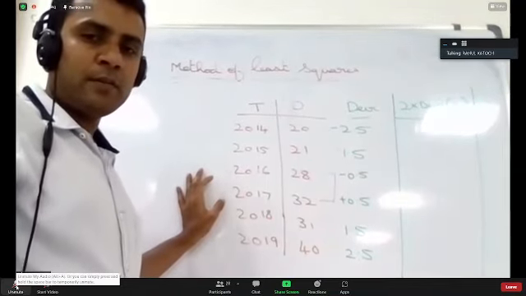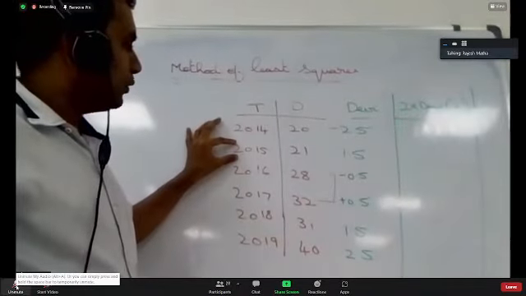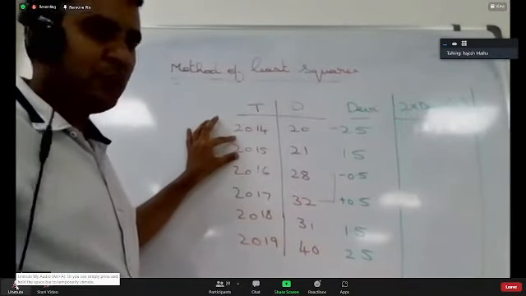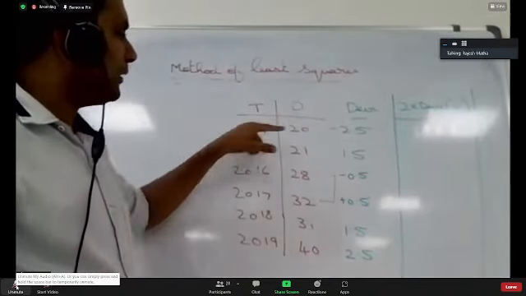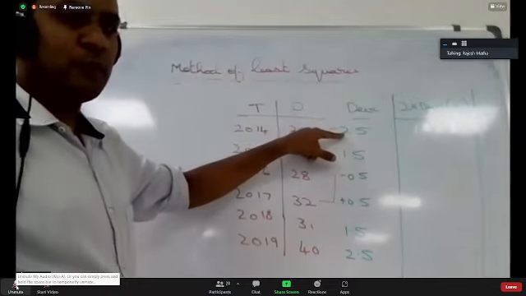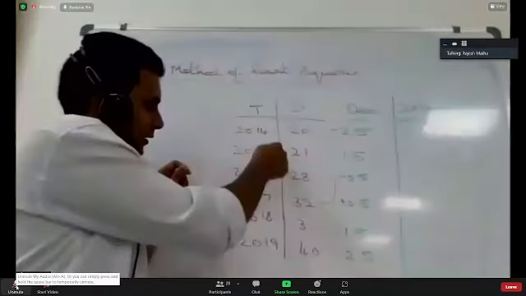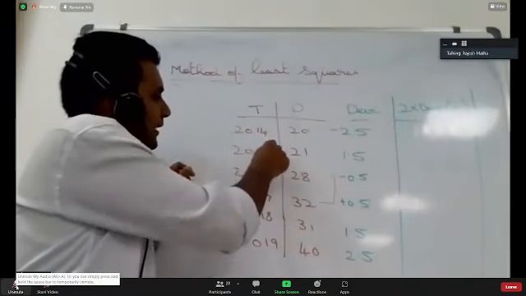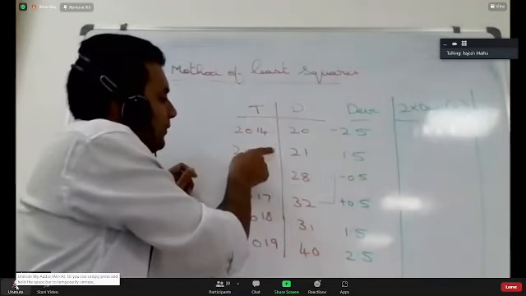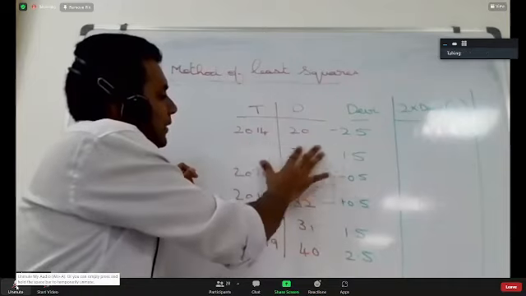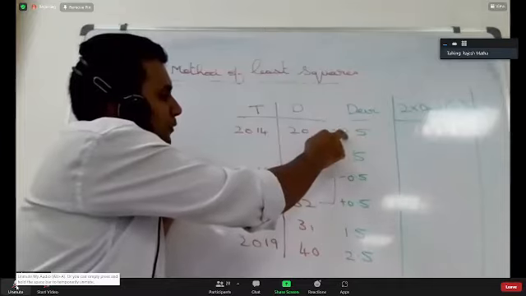Are you understanding? Say one year of data is not there. 2014 you have, 2015 you don't have. If you don't have 2015, then what will you take here? You have 0.5 here. Then for 2014, will you take minus 1.5 or minus 2.5? This is in order because it is 16 here, backward it is going 15, so you took 1.5. Backward it is going 14, so you took 2.5. What if 15 is not there? It is 16 and 14. Will you take 1.5 here?